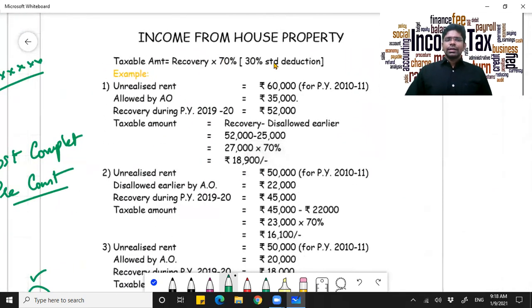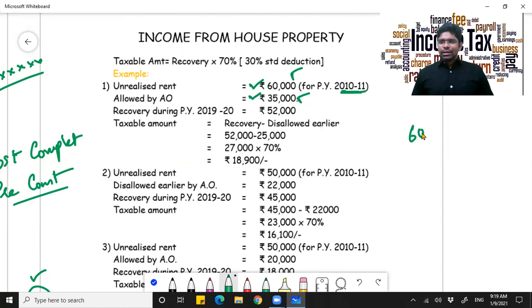Now, in the first case, assume the unrealized rent is 60,000 for the previous year 2010-11. What is allowed? Out of 60,000, the whole thing. I went to the assessing officer and told him, sir, I have not realized rent. That fellow feels something is fishy partially. Instead of allowing 60,000, he will allow me only 35,000, and the remaining thing I am not permitted. So on the remaining amount I will be paying tax technically.